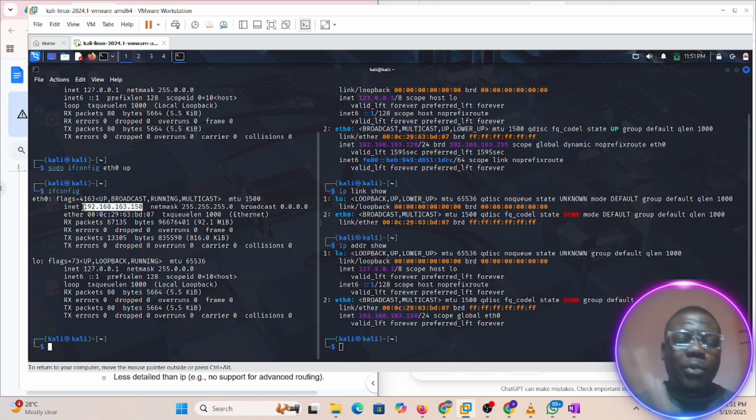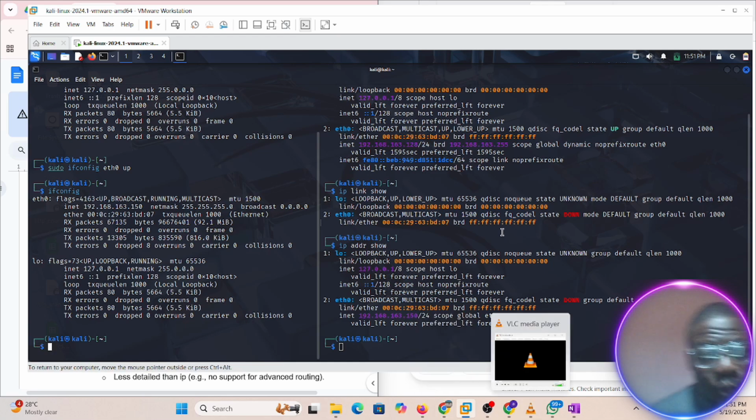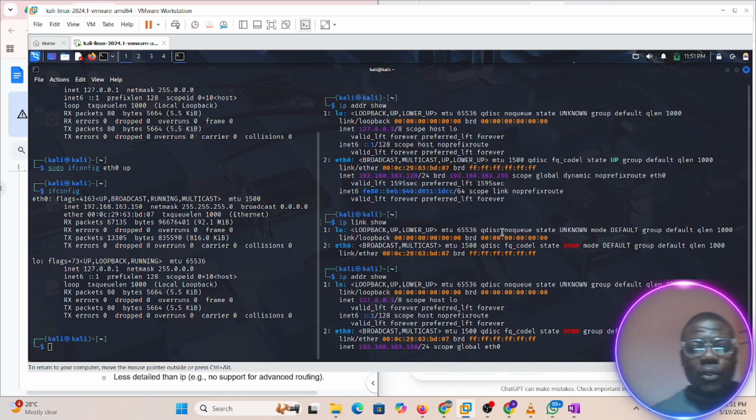So what is the procedure? The first thing we did was to shut down that interface, because when the interface is busy, it's quite difficult to change the IP address. We shut the interface down, and the next thing we did was change the IP address, then bring back the network. We are going to do the same thing, and I want us to reverse it back to our IP address, which is 128.